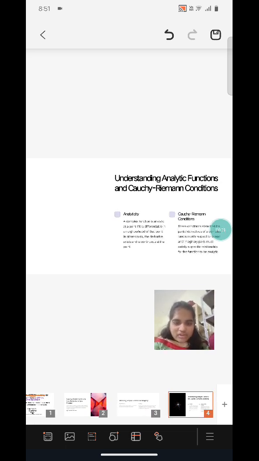Understanding analytic functions and Cauchy-Riemann conditions. Analyticity: a complex function is analytic at a point if it is differentiable in the neighborhood of the point. In other words, the derivatives and the conditions must hold. Cauchy-Riemann conditions: these conditions are that the partial derivatives of the complex function with respect to the real and the imaginary parts must be satisfied for analytic functions.